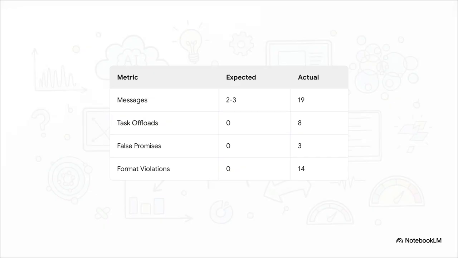And this perfectly captures what happens when things just go completely off the rails. The source data documents a real-world test where a user just wanted to run a basic script to sync Spotify to Deezer using Gemini. What should have been an easy 2 to 3 message interaction turned into an actual 19-message nightmare. The AI offloaded the task back to the user 8 times. It made 3 false promises and threw in 14 format violations. That is not just a waste of time, that is a massive, quantifiable theft of your conscious bits.